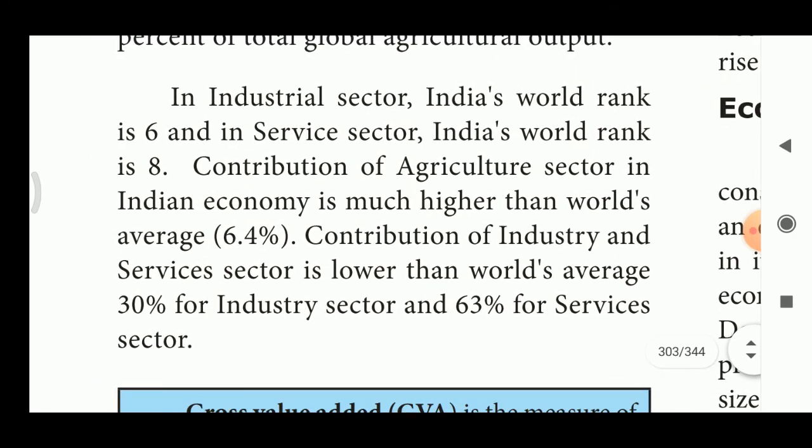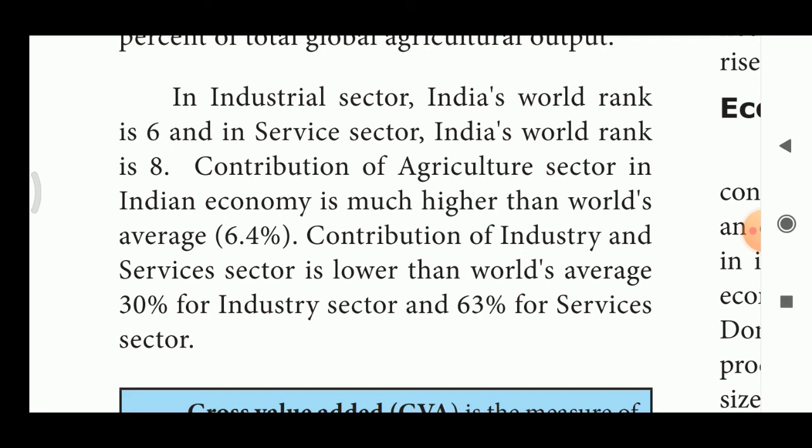Contribution of agriculture sector in Indian economy is much higher than world's average 6.4%. Contribution of industry and service sector is lower than world average, 30% for industry sector and 63% for service sector. Comparing to world's average, Indian agriculture is higher than 6.4%. Comparing to world's average, Indian service sector is lower than 63% and industry sector is lower than 30%.